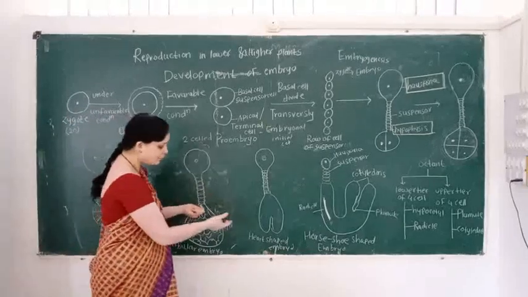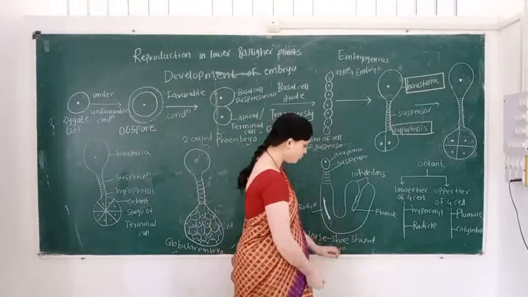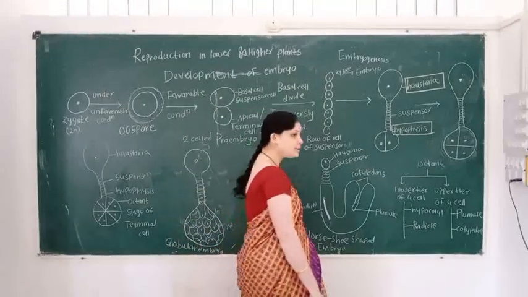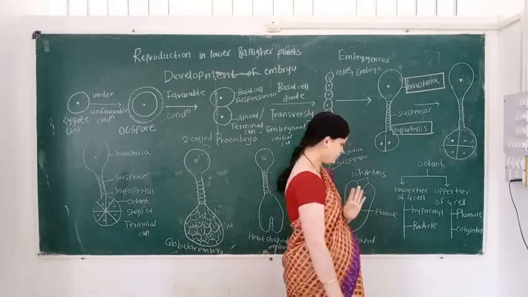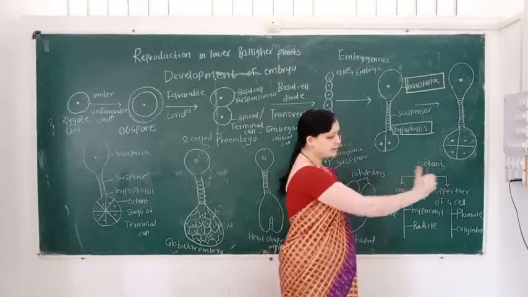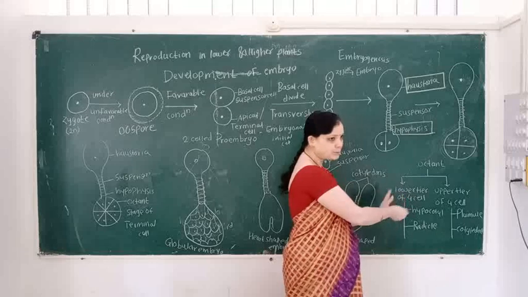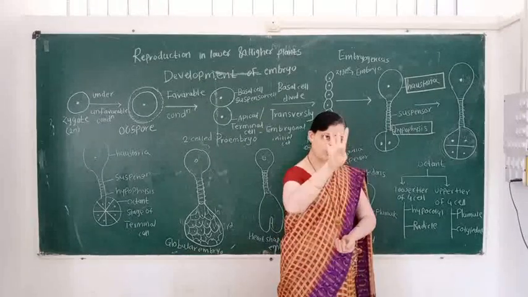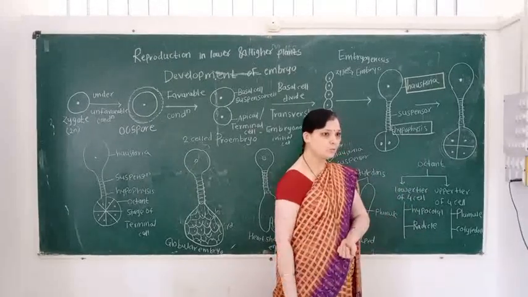Then this embryo looks like the heart-shaped embryo, and in the final stage, this embryo is a horseshoe shape. But the octant stage of the terminal cell consists of 2 groups. So 2 groups means the first group is a lower group and the second group is an upper group. Lower group or lower tier and upper group or upper tier. The lower group consists of 4 cells, and the upper group also consists of 4 cells.